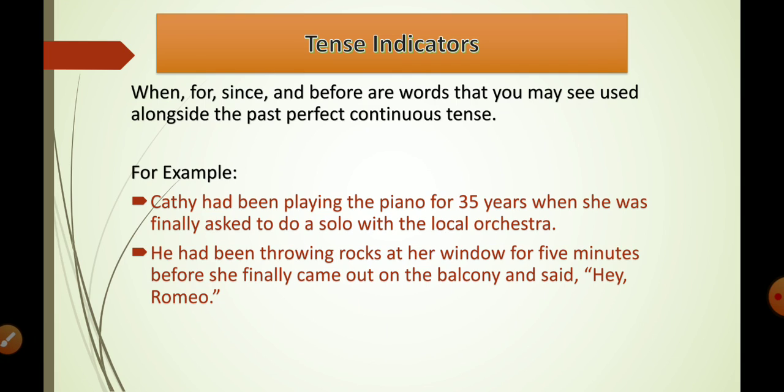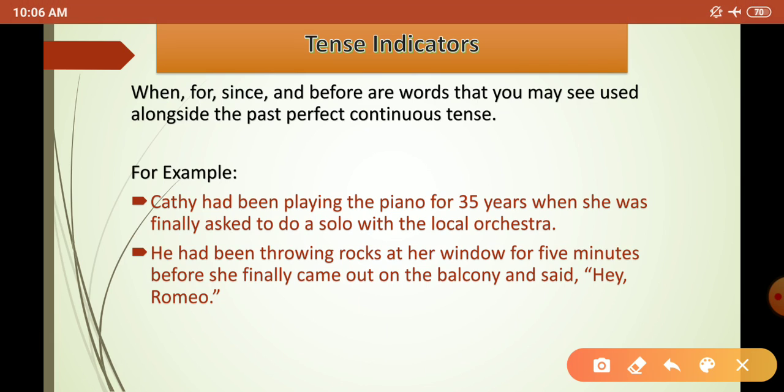Moving further, we have another example. He had been throwing rocks at her window for 5 minutes before she finally came out onto the balcony and said, "Hey Romeo." Here we can also understand that he had been throwing rocks, he started throwing rocks, he was throwing rocks, but he ended. When did he end it?